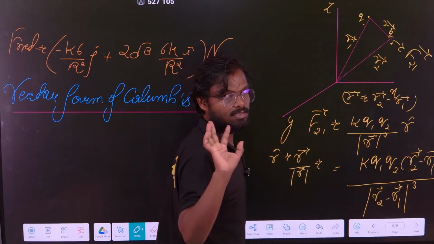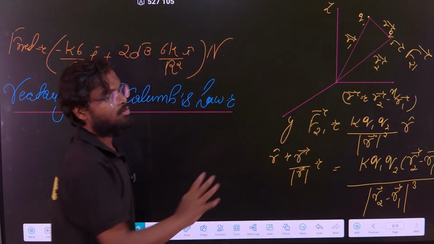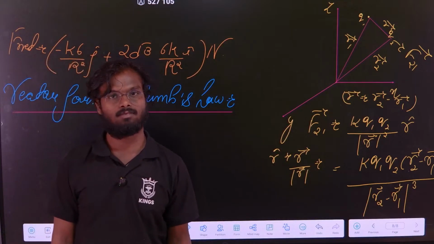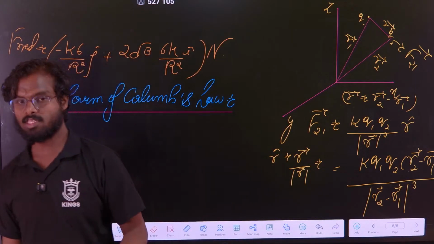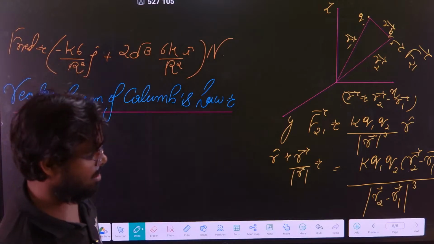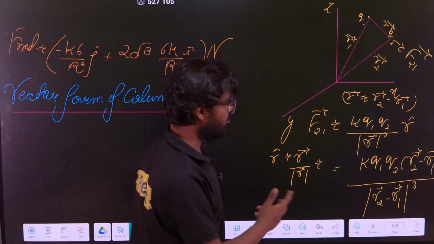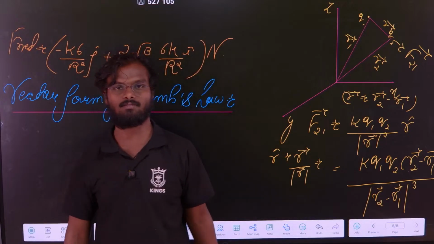Just you have to flip this. Okay, so that is how you have to apply the vector form of Coulomb's law. Now where to use the vector form? Many people think that okay, we study the vector form. Now where to use this vector form? How do we use this vector form?